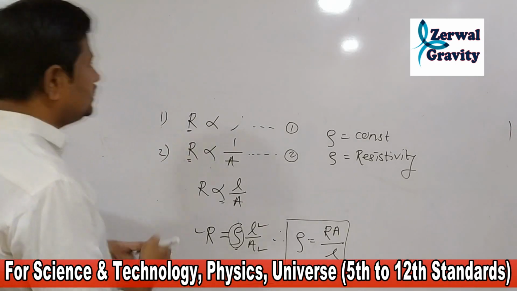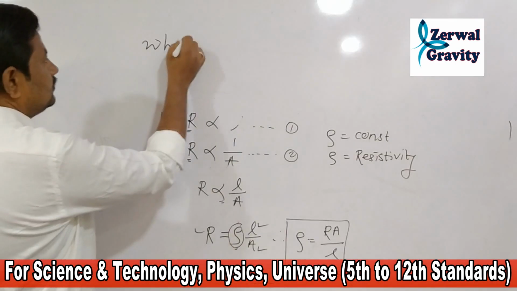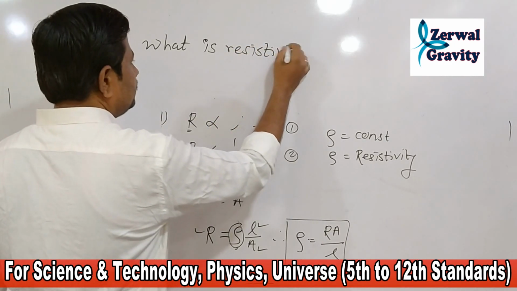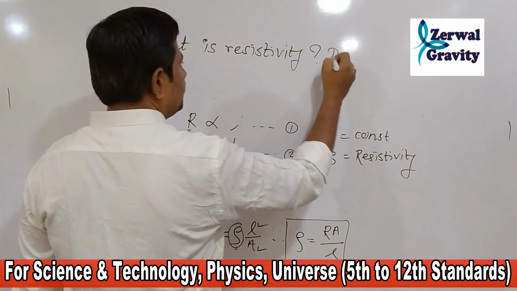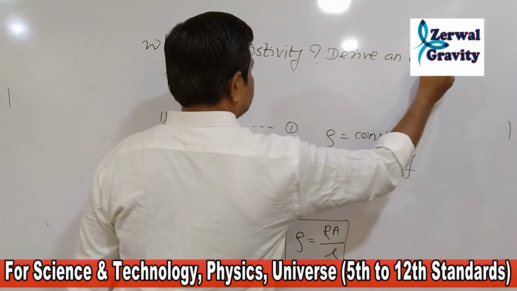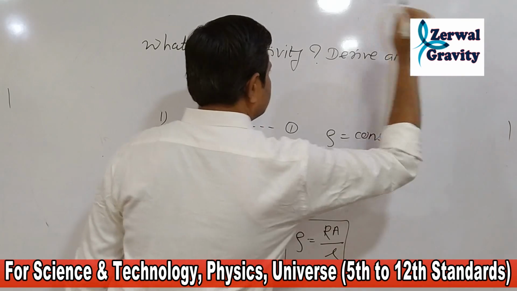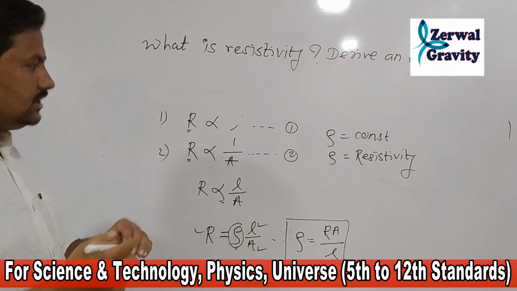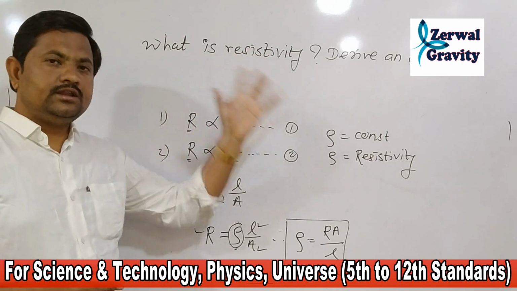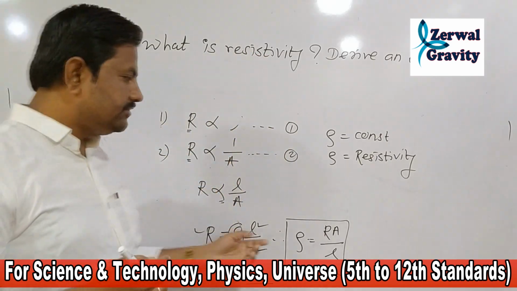If the question is like this, what is resistivity? Question mark. Derive an expression for it. Then you can answer first the definition, write heading resistivity, and then you can write the definition.